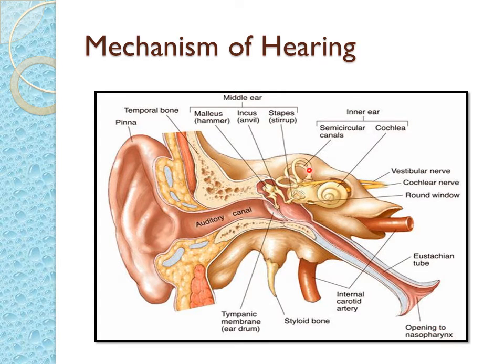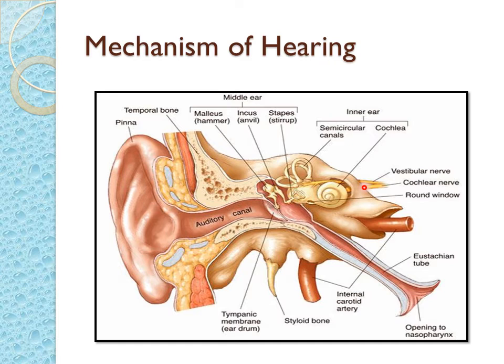Next comes the internal ear, which has the cochlea and the organ of Corti. These are all semicircular canals. This is the cochlea. From here, through the auditory nerve, the impulses are transmitted to the brain, and from there we can tell that we are hearing a sound, a song, a music, a noise.